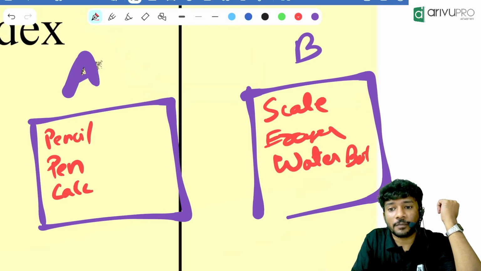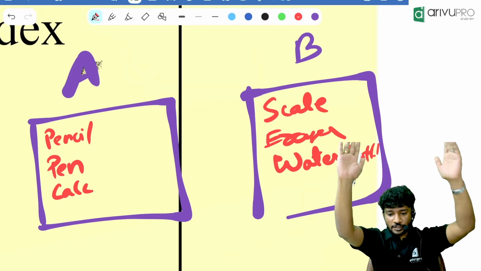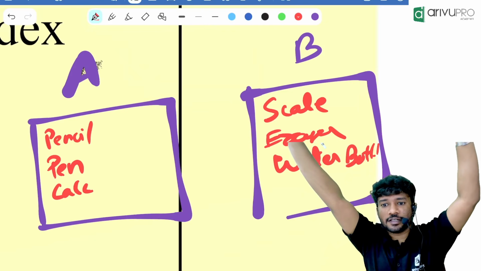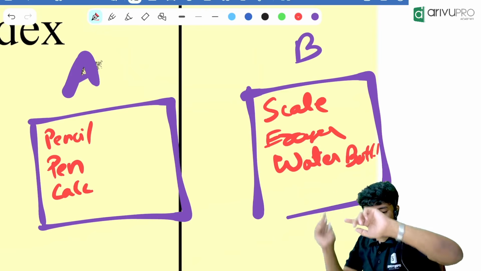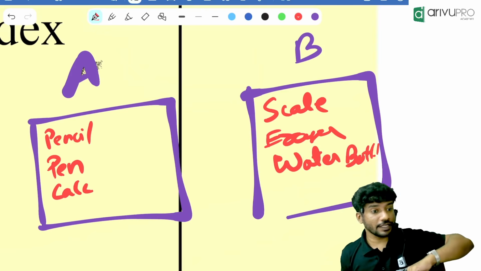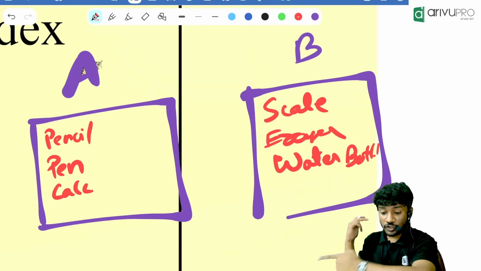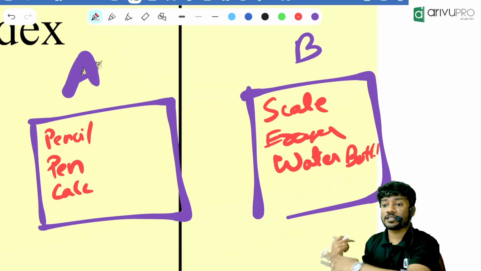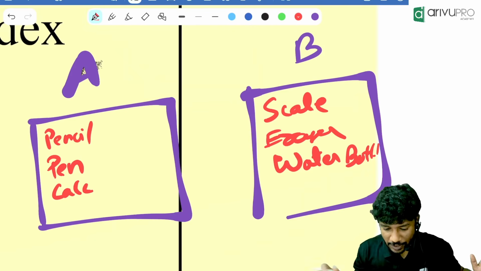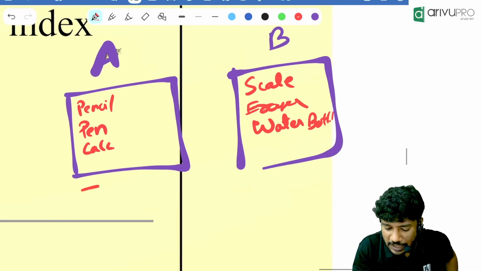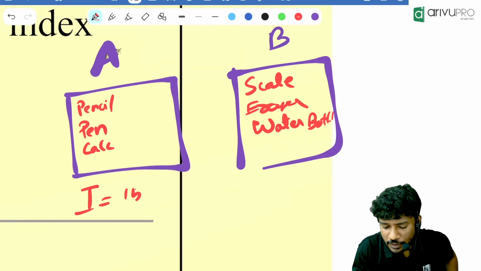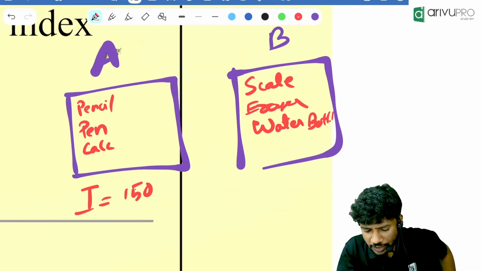So there are two groups. The first group has a pencil, scale and calculator. The second group has a pencil, pen and calculator, along with scale, eraser and water bottle. Now the first group has an index number, let it be 150. The second group has another index number, let it be 120.